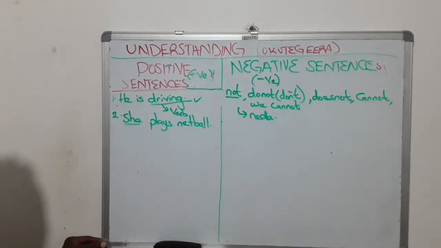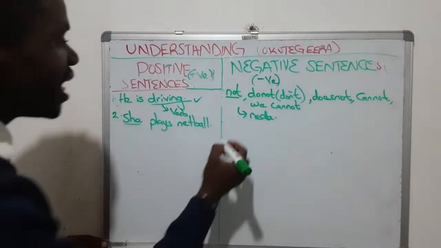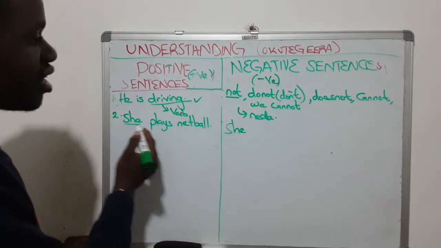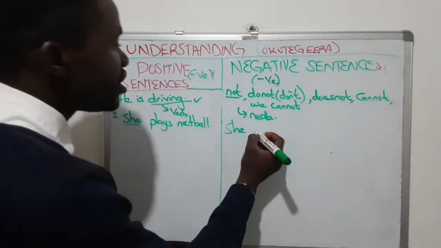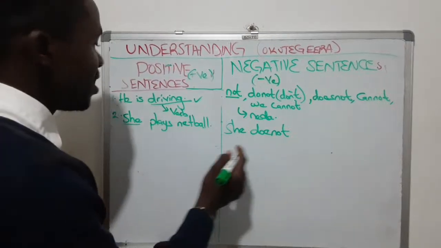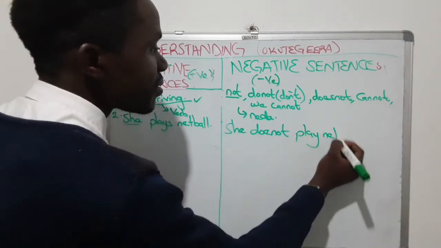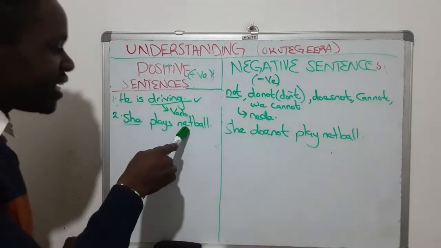Are we together? So positive sentence she plays netball. Negative sentence egenda kubeera she, because singular she. Okozesa she oba he. Ngambye she plays netball egenda kubeera she does not play netball. Are we together? She plays netball.